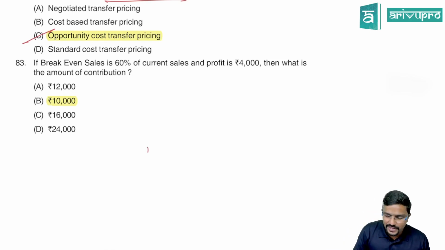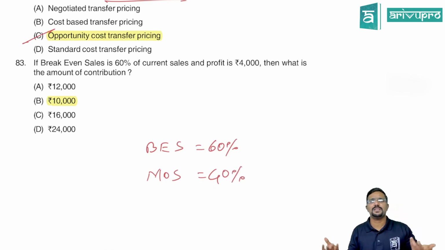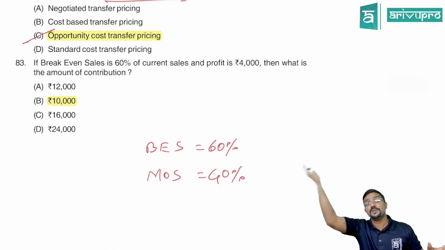If break-even sales is 60%, can I tell the margin of safety is 40%, guys? Because total sales minus break-even sales is my margin of safety. Yes, sir. It is 40%. And one more thing you should know: for margin of safety, contribution is equal to profit.